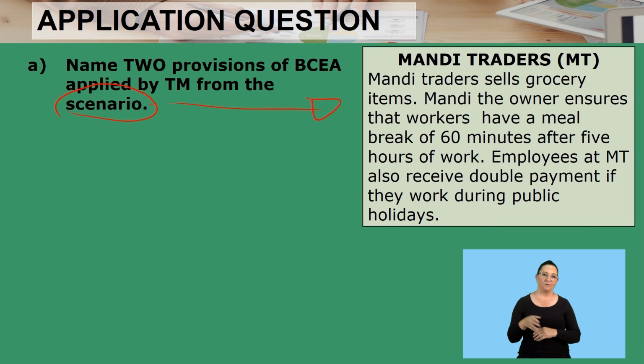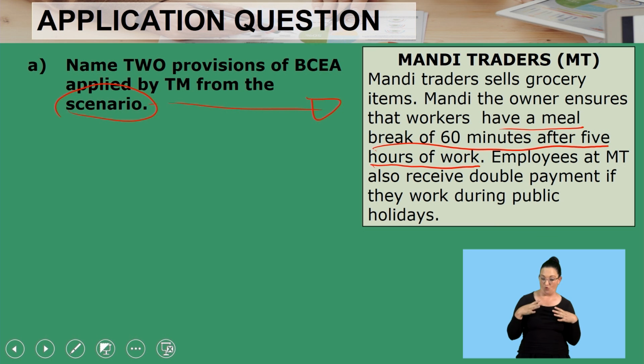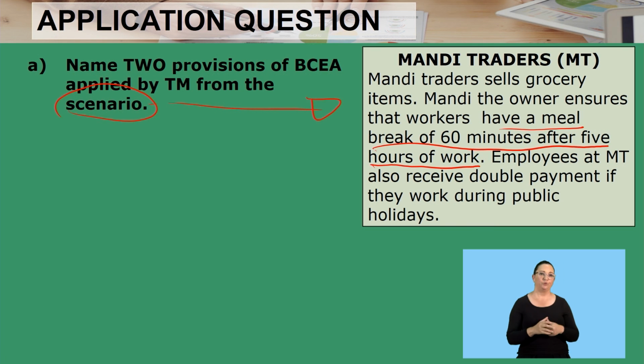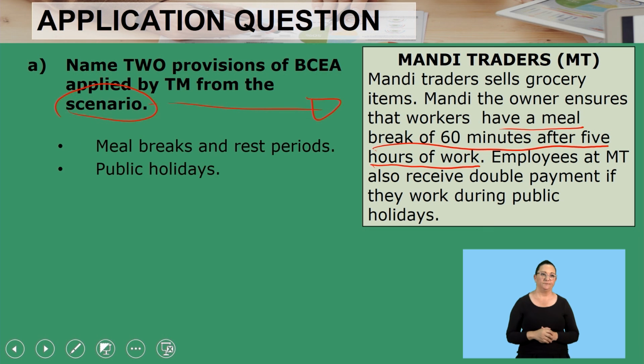Mandy Traders sells grocery items. Mandy, the owner, ensures that workers have a meal break of 60 minutes after the 5 hours of work. And then that is the first one. Employees at MT also receive a double payment if they work during public holidays. Already we've spotted our two provisions from the scenario. They say that is applied by this. So here it says the meal breaks and rest periods, also public holidays. I hope you can see the difference in this questioning.